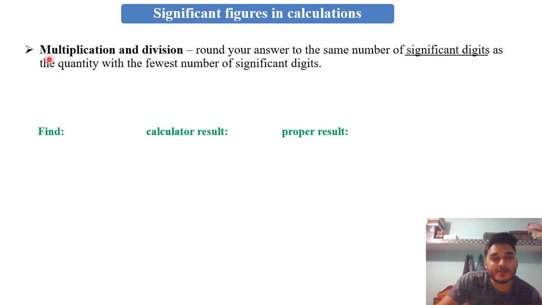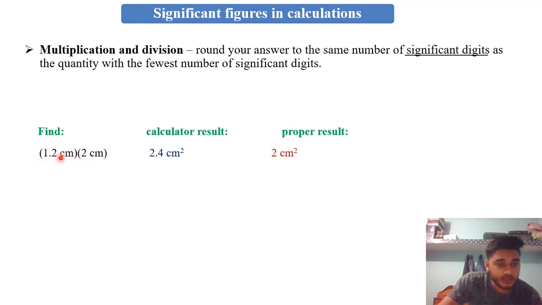We can also perform multiplication and division on these significant figures. In this way we can round our answer to the same number of significant digits as the quantity with the fewest number of significant digits. See this. Suppose here we have to multiply 1.2 centimeter with 2 centimeter.